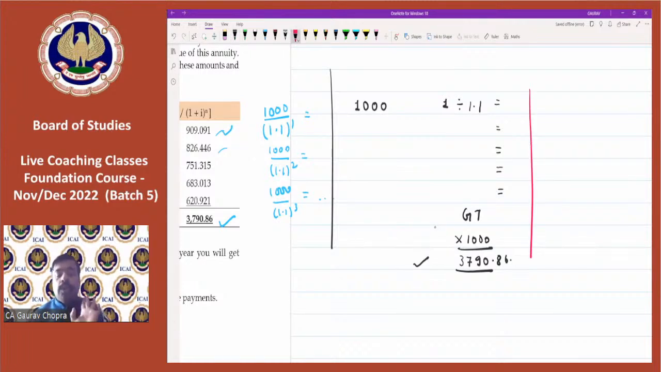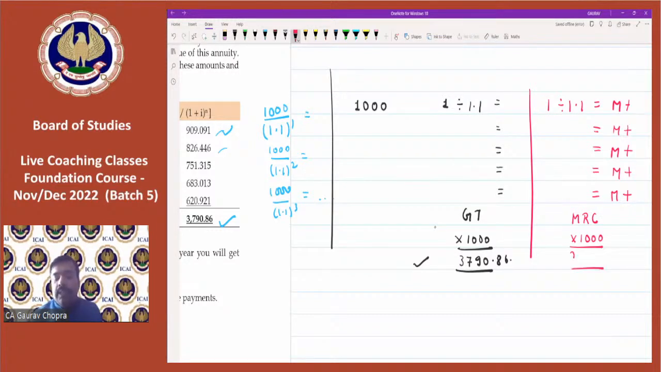So for those who are not having GT button, you have to do 1 divided by 1.1, press equal to, and after that press M plus. Again press equal to, M plus. Third equal to, M plus. Fourth equal to, M plus. Fifth equal to, press M plus. So after doing this for the 5 times, now press MRC button and then multiply with 1000. Now you will again get the answer.